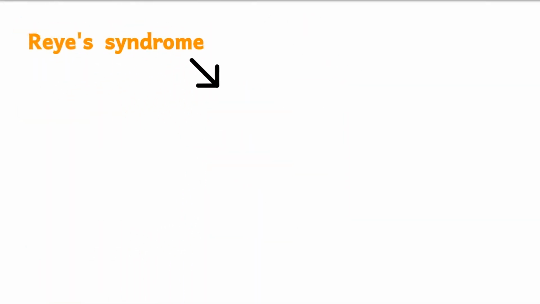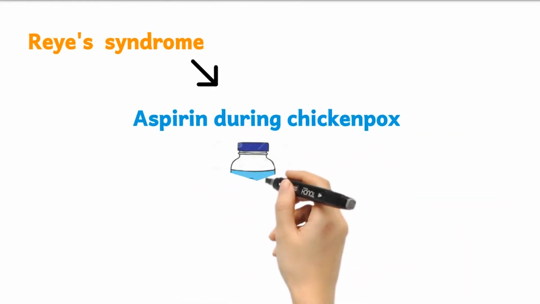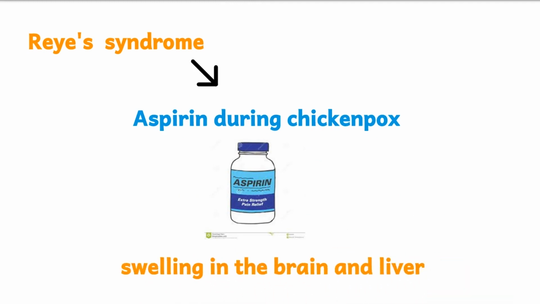It can also cause Reye syndrome in children and teenagers who take aspirin during chickenpox. Reye syndrome is an acute condition that causes swelling in the brain and liver needing hospitalization.